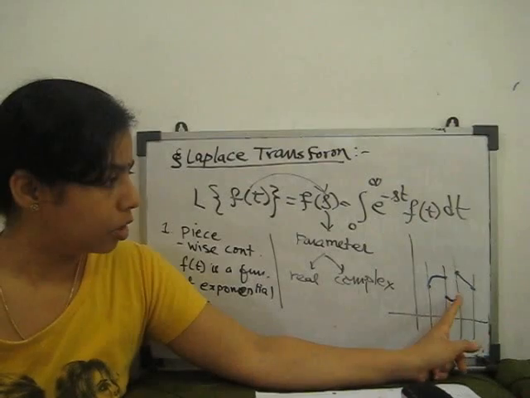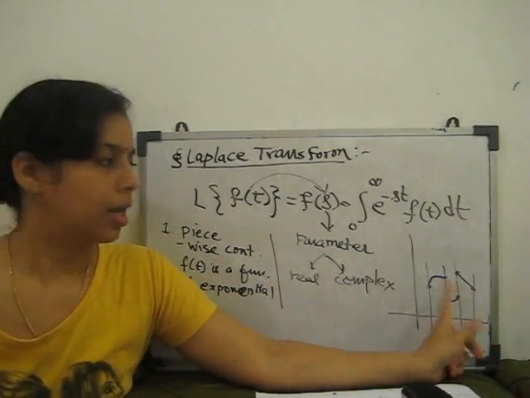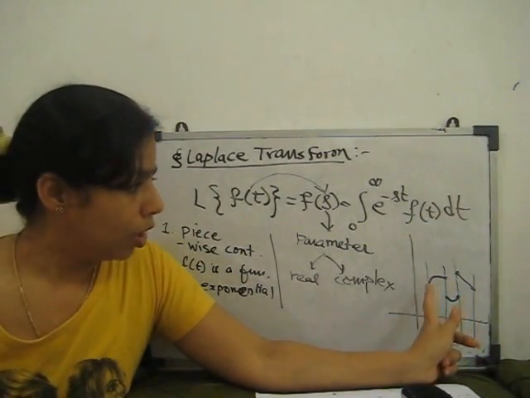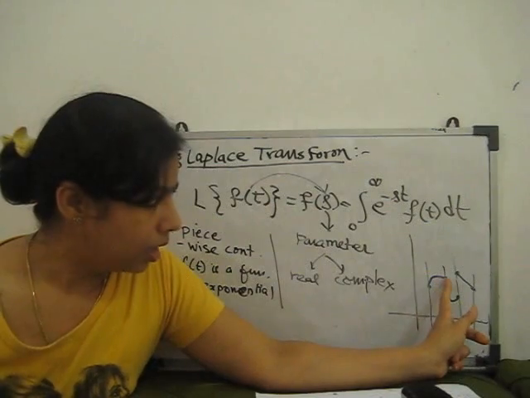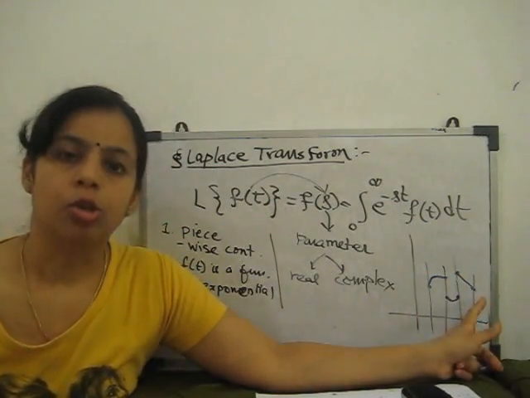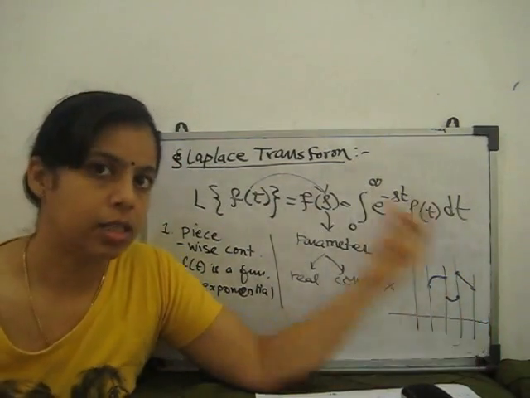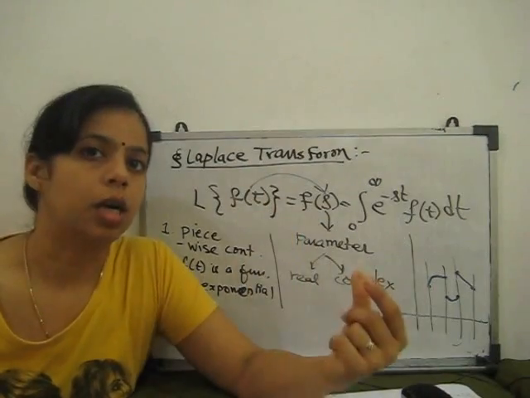It means if we divide the given interval, then within each of those intervals it is continuous. So this is called piecewise: in each piece it is continuous.